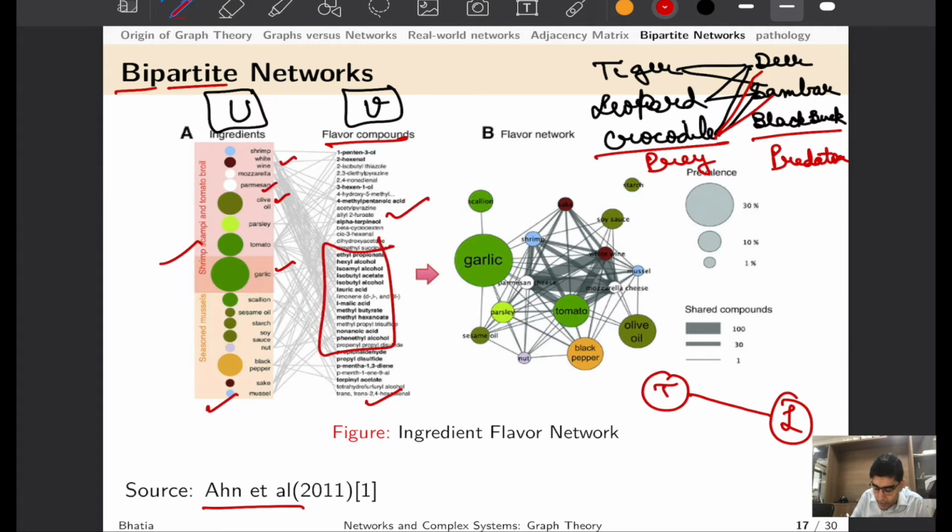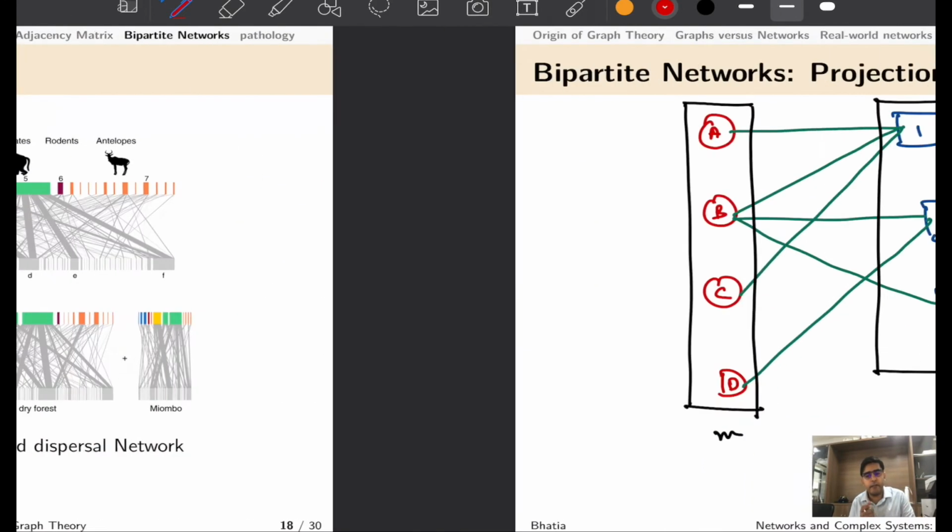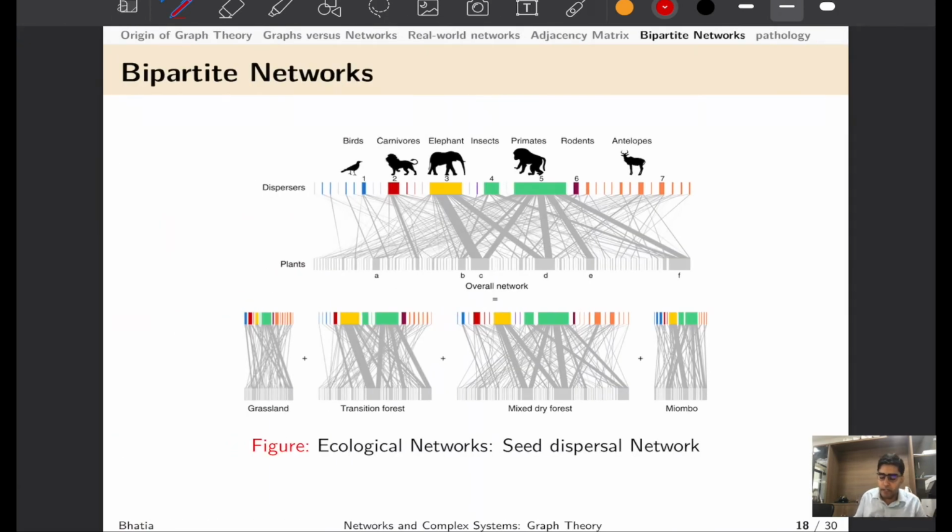However, if you look at white wine and Parmesan cheese, you see that many of these chemicals are found in white wine as well as Parmesan, and hence the thickness of the edge would denote how many common attributes they really share.